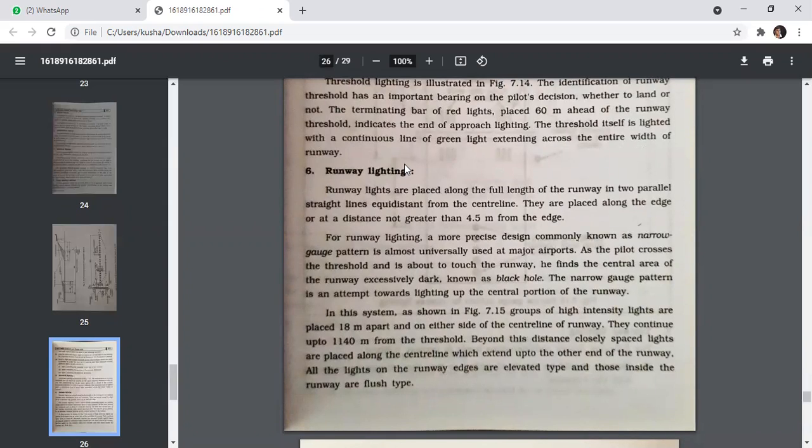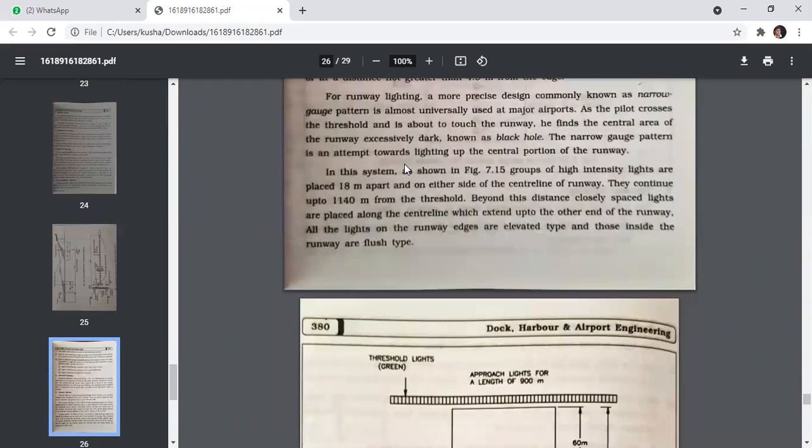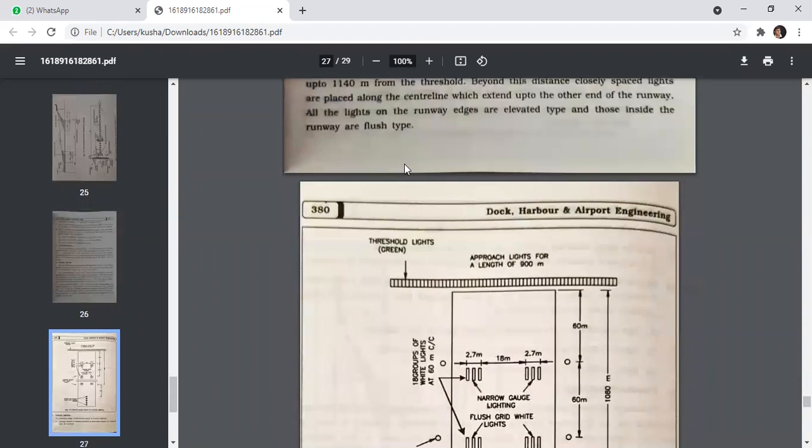the major airports. As the pilot crosses the threshold and is about to touch the runway, he finds the central area of the runway excessively dark, known as a black hole. The narrow gauge pattern is an attempt towards lighting up the central portion of the runway. In this system, as shown in the figure, a group of high intensity lights are placed 118 meters apart on either side of the center line of a runway. They continue up to 1140 meters from the threshold. Beyond this distance, closely spaced lights are placed along the center line, which extend up to the other end of the runway. All the lights on the runway edges are elevated type, and those inside the runway are flush type.